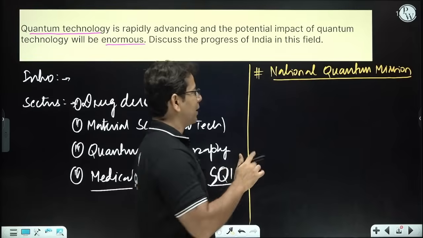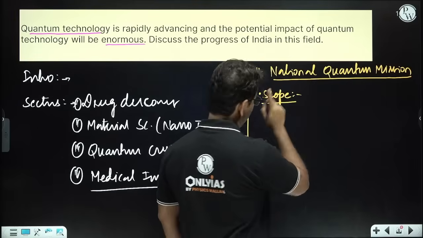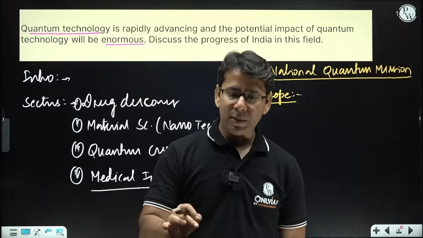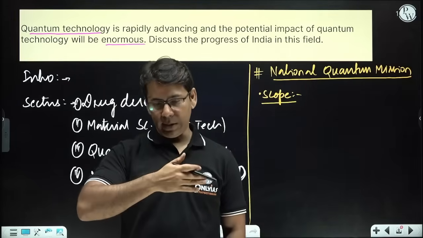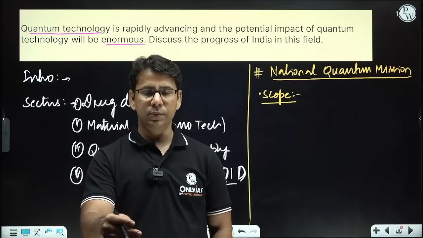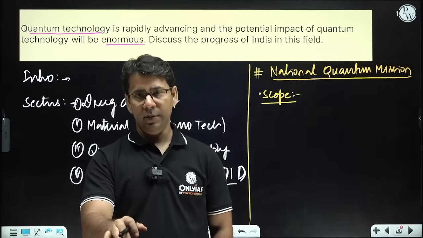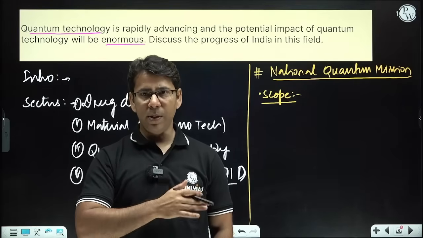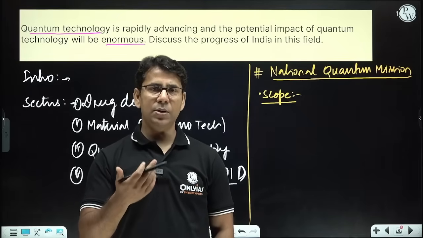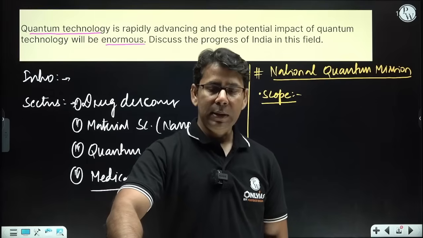So you have to write the scope. For the scope of the National Quantum Mission, I'll go into a little detail. The scope encompasses various aspects of quantum technology that include computing, communication, sensing, and material. Quantum computing, quantum communication, quantum sensing, and quantum material. That is called four thematic hubs, right? That is the scope.